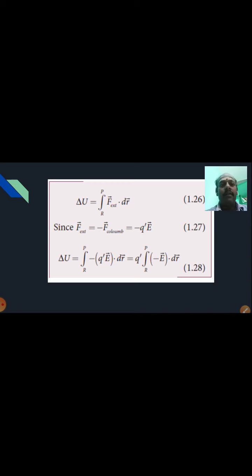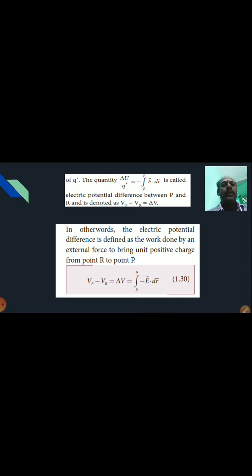F dot dr. Now F is nothing but the Coulomb force. According to the formula E is equal to F by Q, I can simply write F is equal to Q into E. Now QE into dr, where dr is the distance. So this quantity delta U divided by Q will be called the electric potential difference between the 2 points.